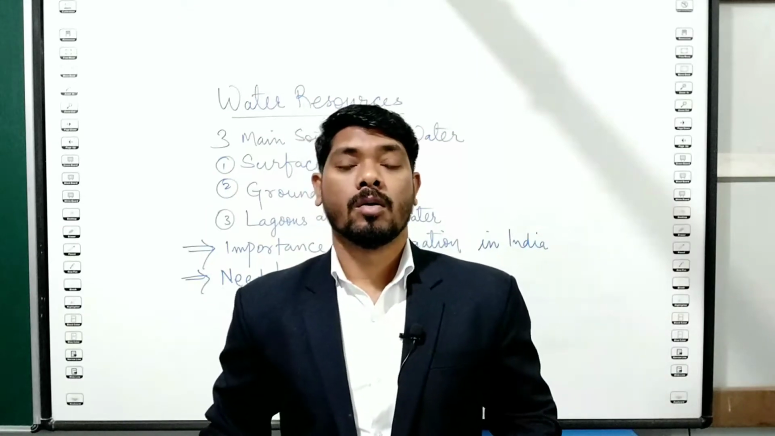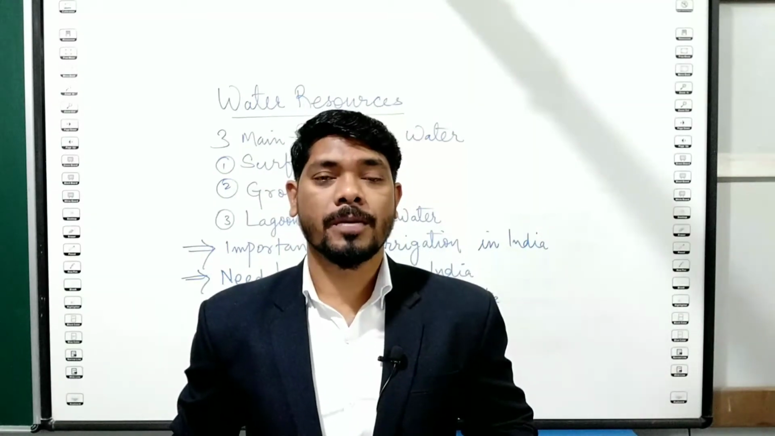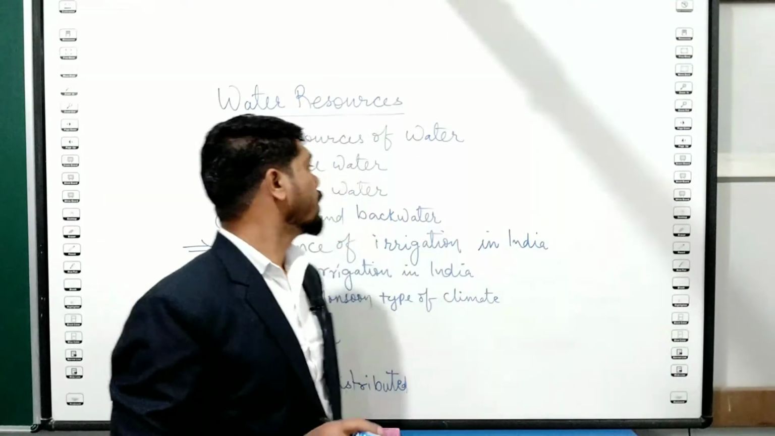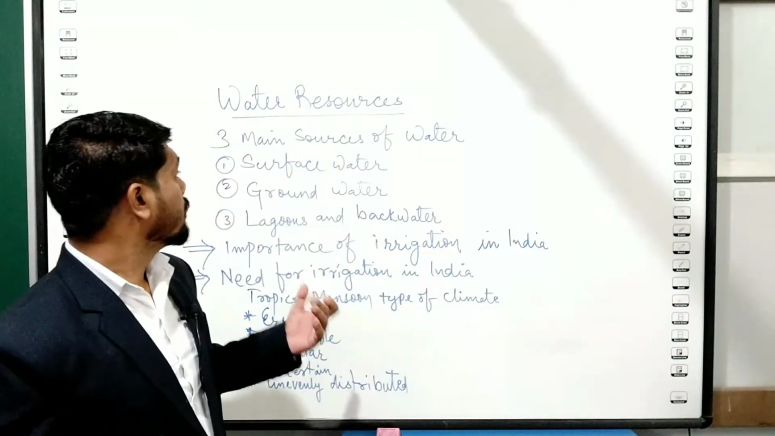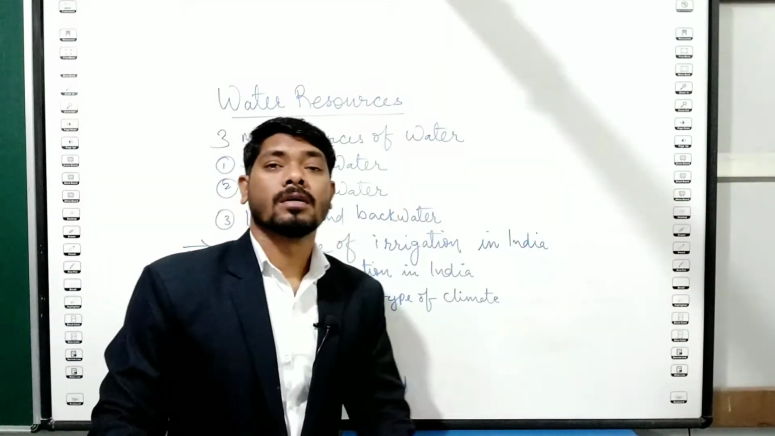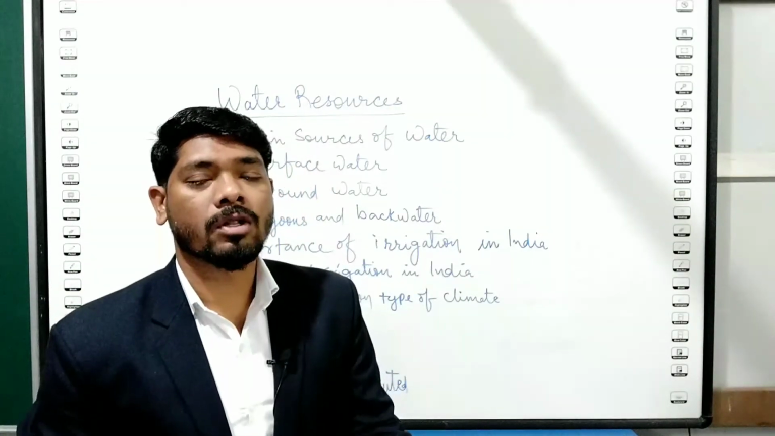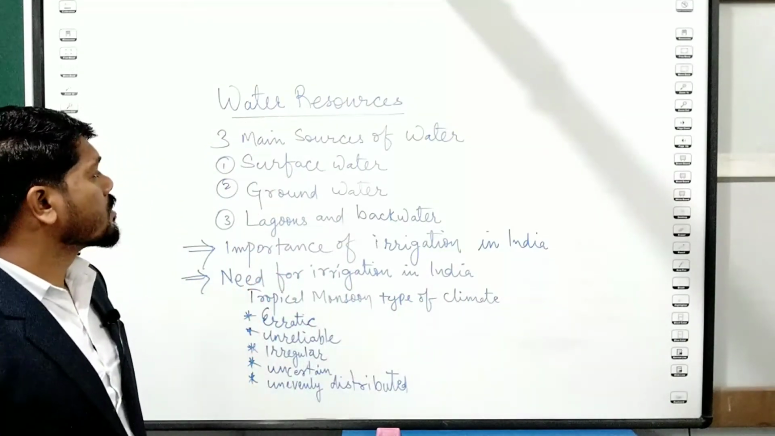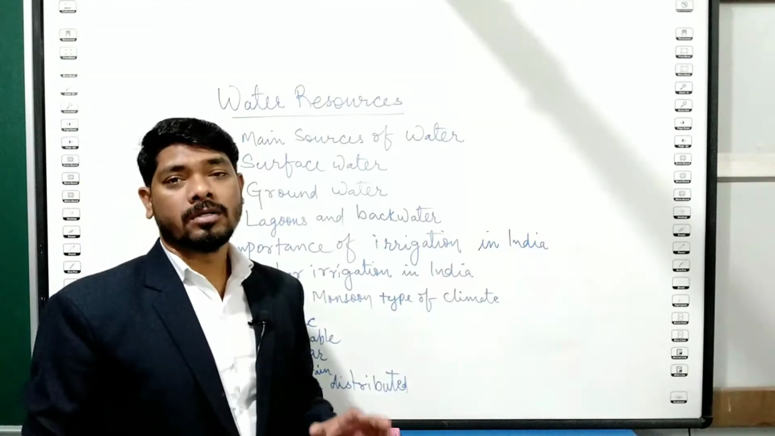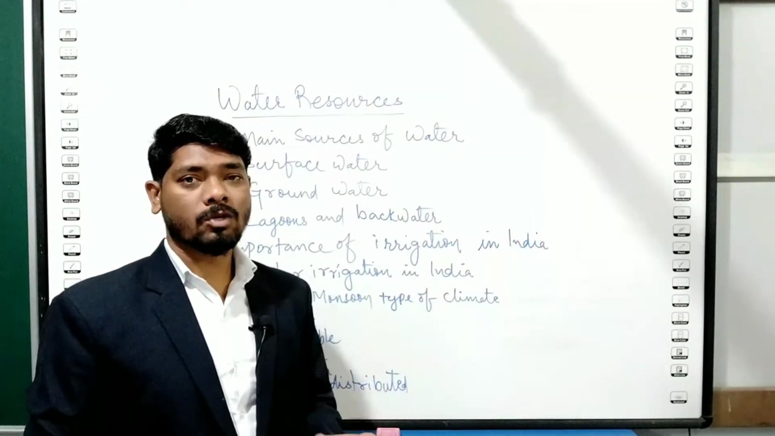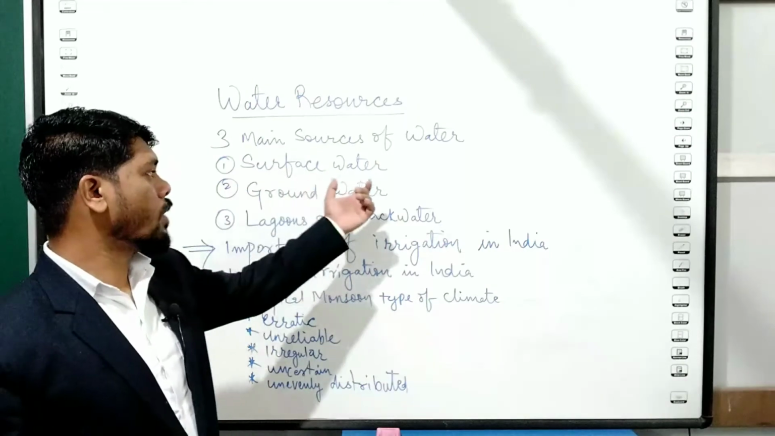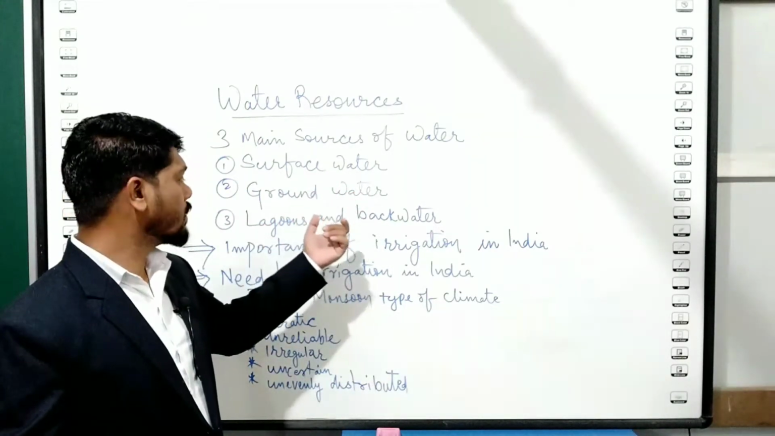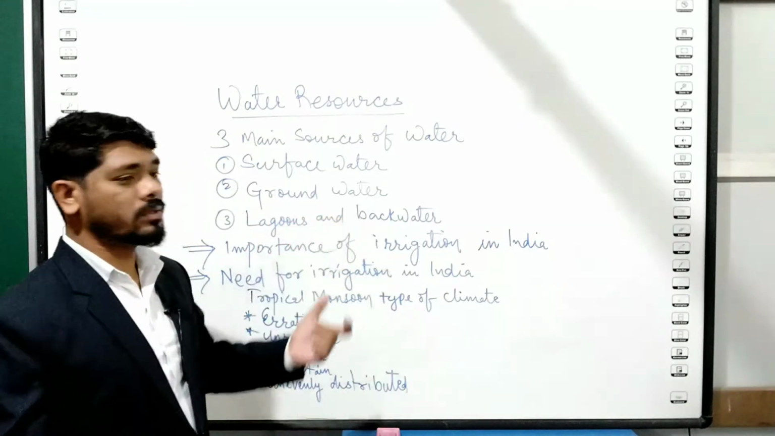So we were discussing the water resources. Let me recapitulate by summarizing the chapter, what all things we discussed. We discussed mainly the three main sources of water from where we get water. That is surface water, groundwater, meaning underground water, lagoons and backwater.